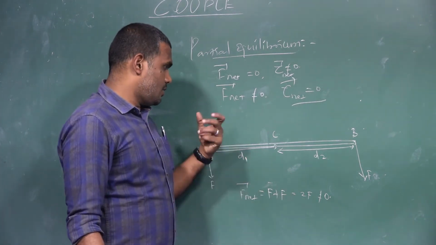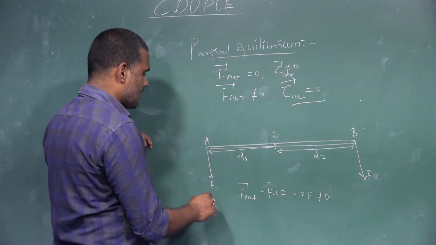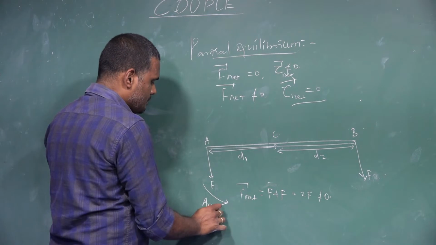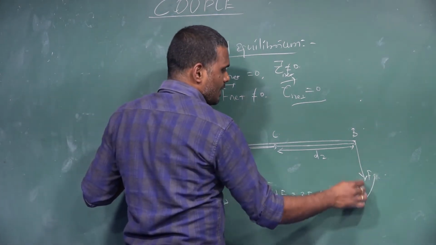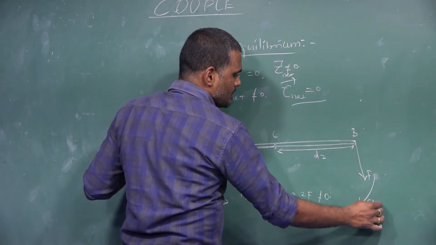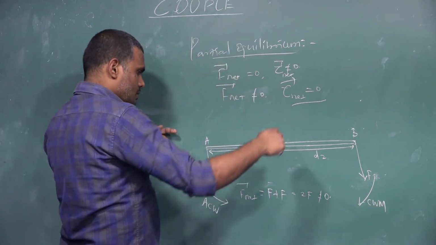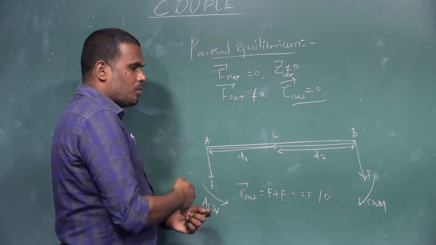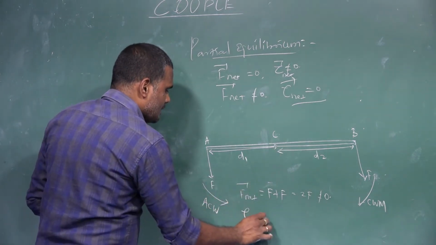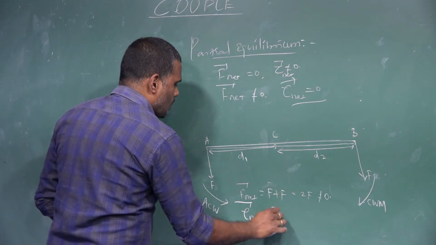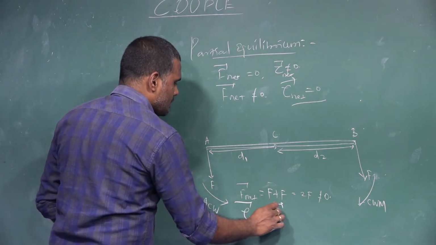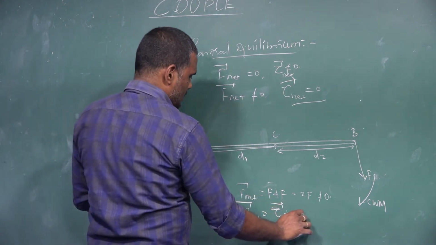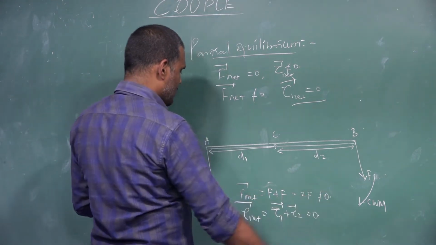What about the rotational equilibrium here? You can calculate. The force at end A will produce an anti-clockwise moment here, and the force F acting at the end B will produce a clockwise moment here. So two moments are acting, but they are acting in the opposite sense. When you calculate the net torque, tau 1 vector plus tau 2 vector will be equal to 0.